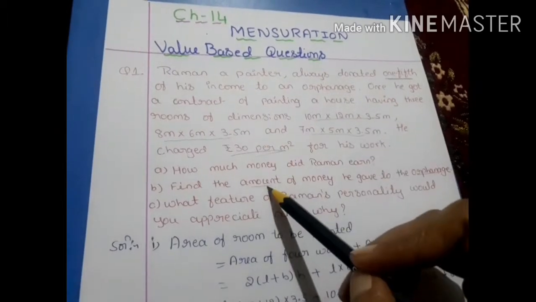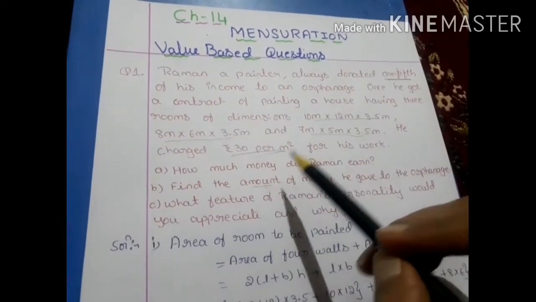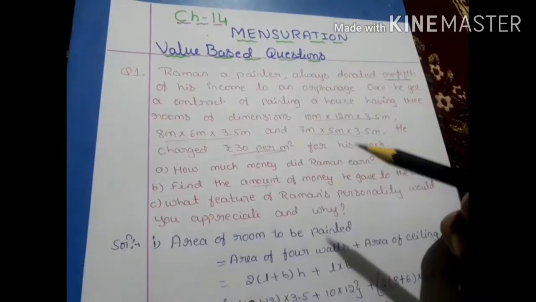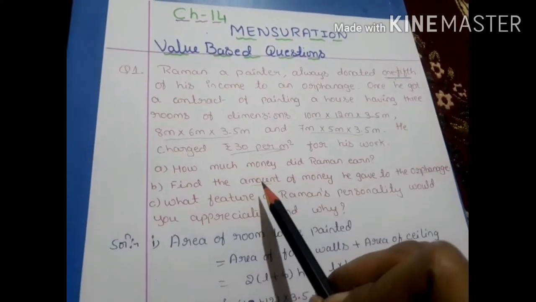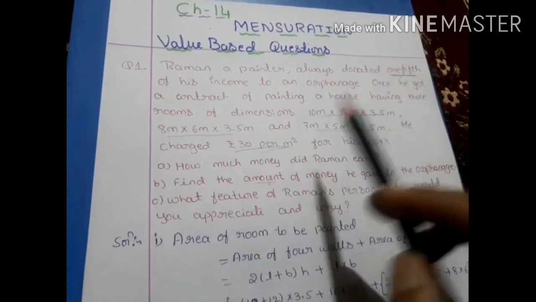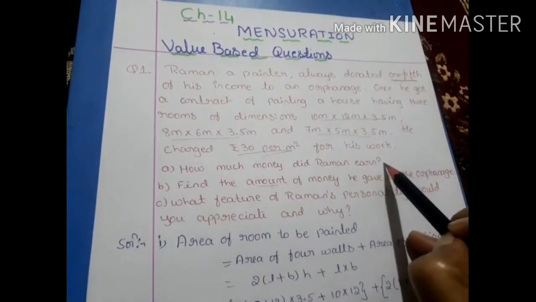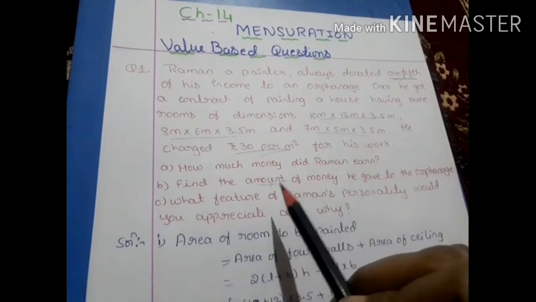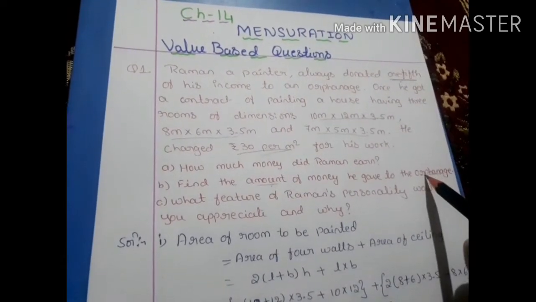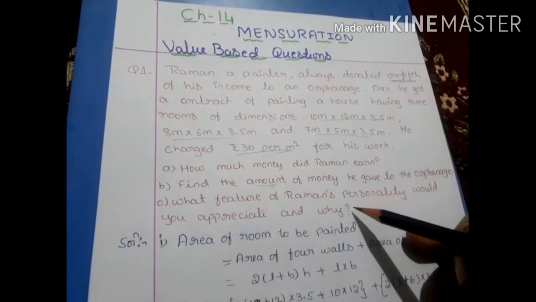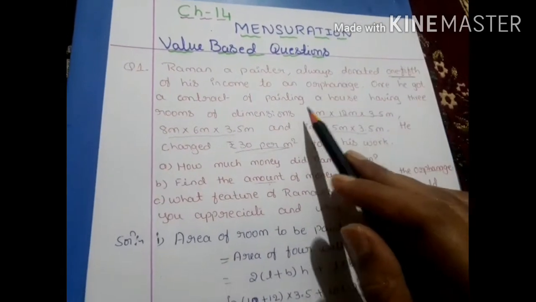Then for the second question, to find the answer you have to do 1/5. He is donating 1/5 of his earned amount. So 1/5 into the total amount we got, that we have to do. Then we'll get the amount donated to the orphanage. Okay. C question, that you can write by observing this question.